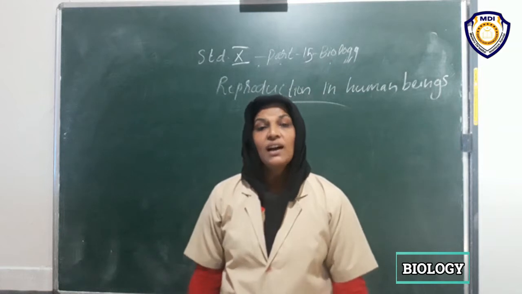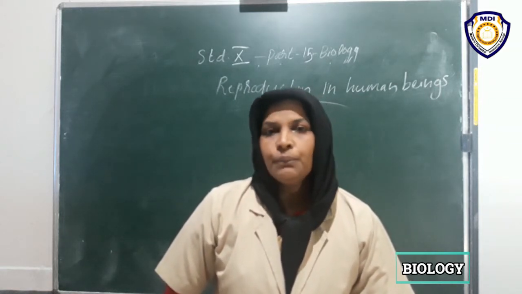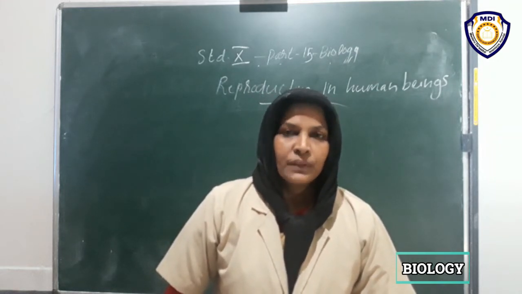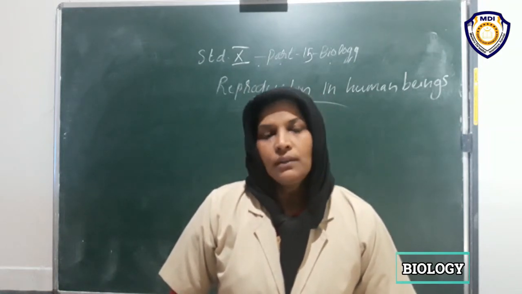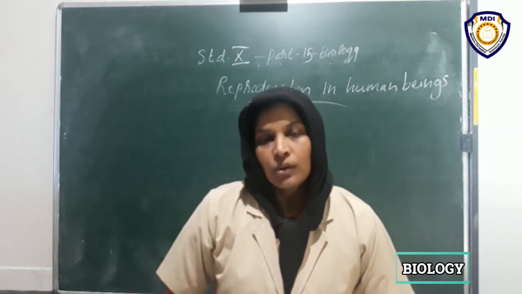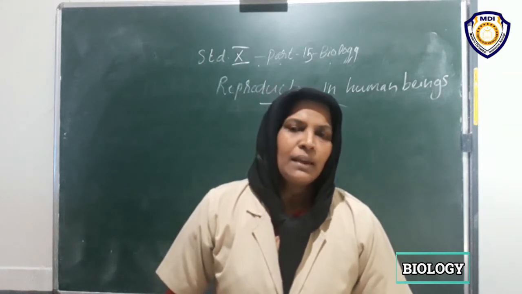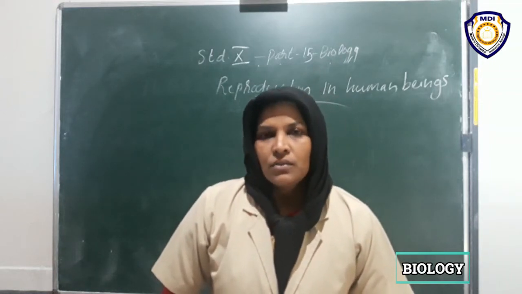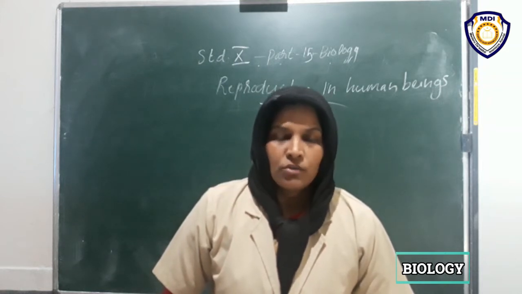Human reproduction is highly evolved. There are two gametes, male gametes and female gametes, otherwise known as gonads. So we can say male gonads and female gonads. They are capable of producing. For that we have a male reproductive system and a female reproductive system.